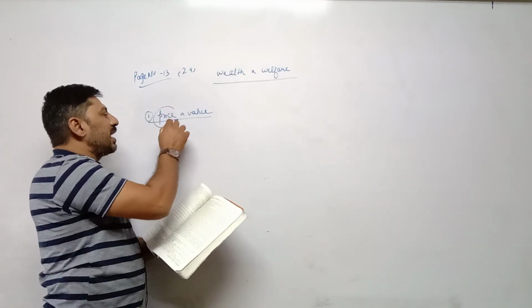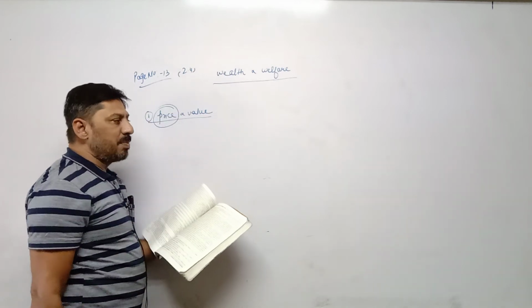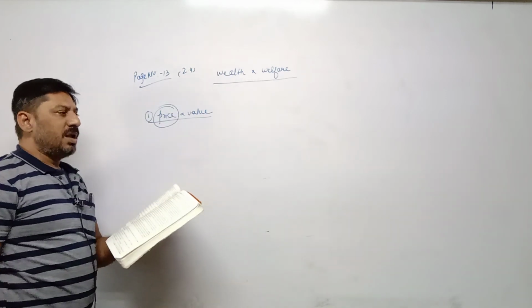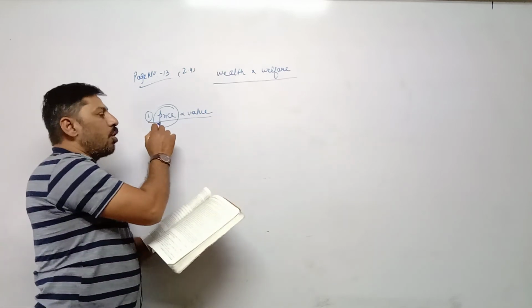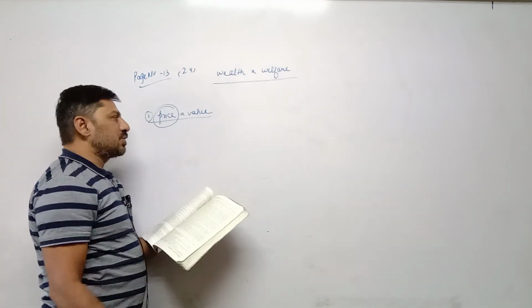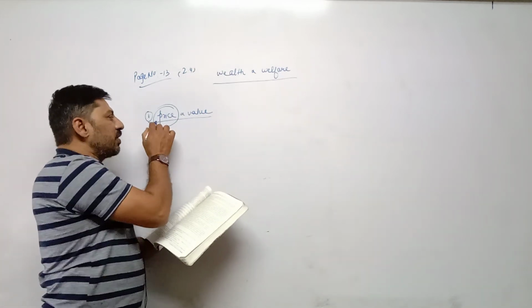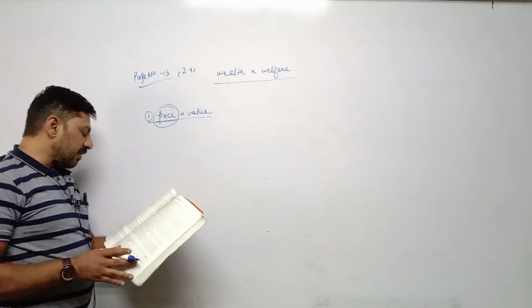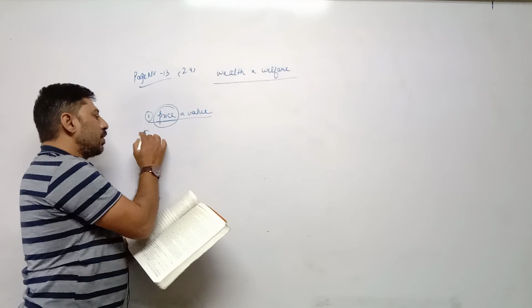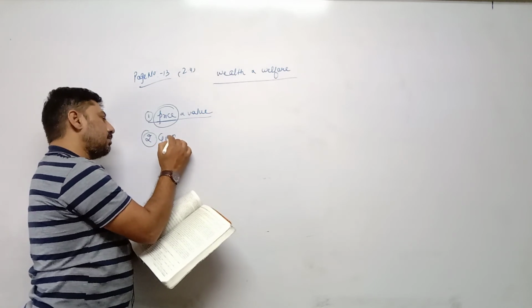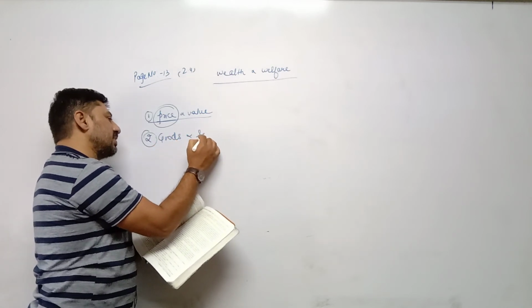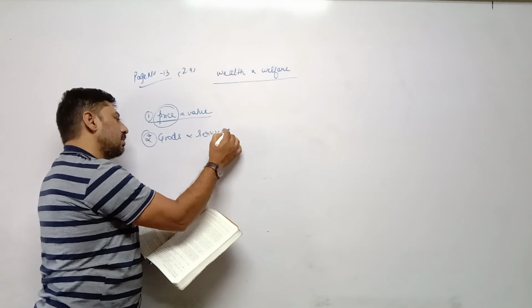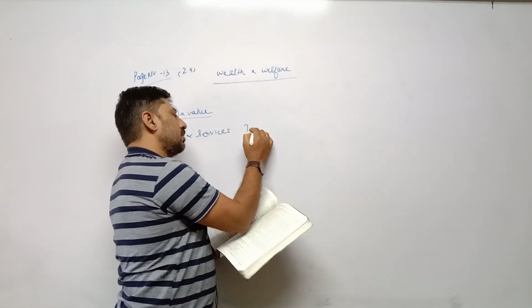Then next one is price. Meaning of price, one line definition: the goods which can be measured in terms of money, or goods which have monetary value, such monetary value is called price. So price and value we have to do. The next topic, second, is goods and services and its types.